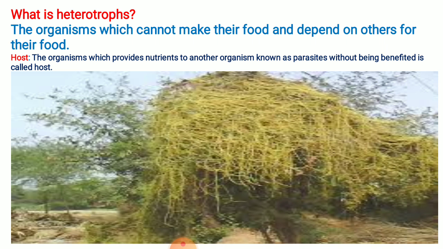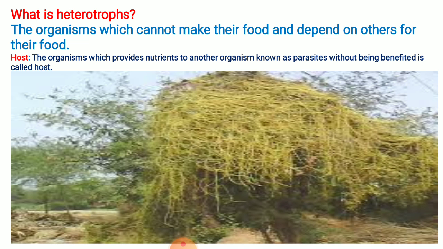Here we will talk about the parasitic mode of nutrition. In this mode of nutrition, what does the parasite do? The parasite gets nutrients from others, meaning it gets benefits from the other.